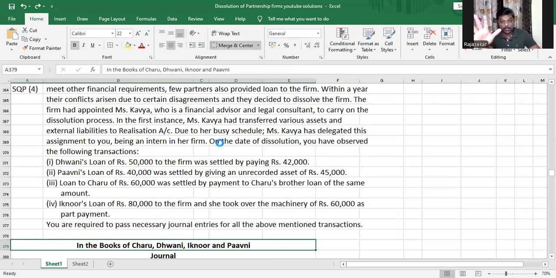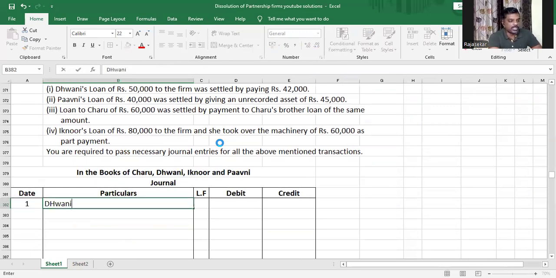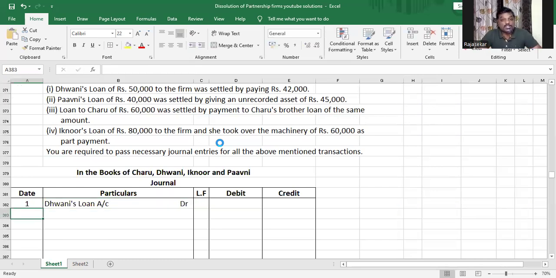Dhwani's loan of 50,000 rupees to the firm, which means Dhwani has given loan to the firm, was settled by paying 42,000 rupees. So Dhwani's loan account will be debited. Now, why are we debiting Dhwani's loan account? Because Dhwani's loan account is a liability account, and you're settling the liability. You're going to pay the liability. When you pay the liability, liability reduces and therefore you debit it.